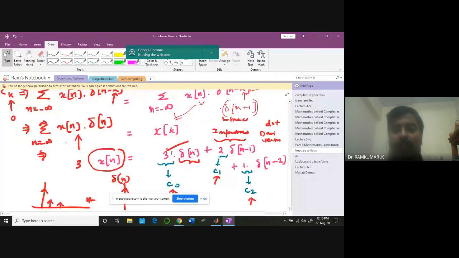See here, so 3 delta n, 2 delta n minus 1, 1 delta n minus 2. So I'm going to get the complete combination. I can add all these signals in order to get x of n back. By adding all these 3 signals, I got x of n back.